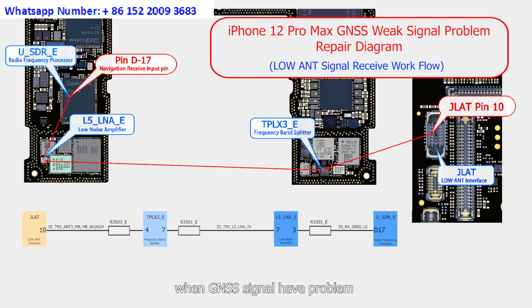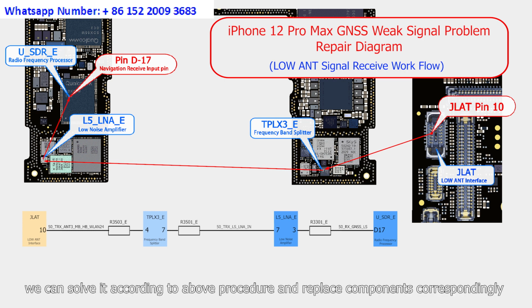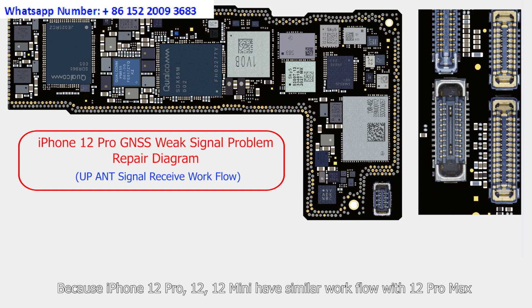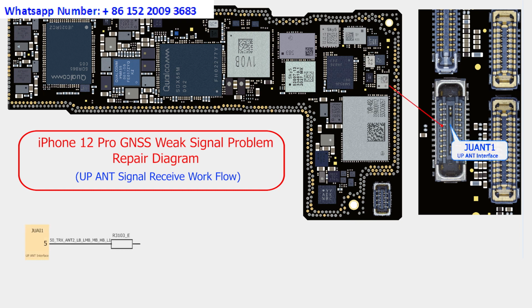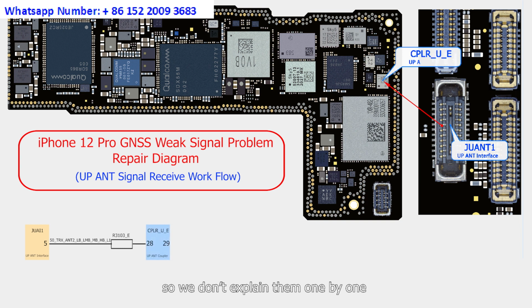Generally speaking, when GNSS signal has a problem, we can solve it according to the above procedure and replace components correspondingly. Because iPhone 12 Pro, 12, 12 mini have a similar workflow to 12 Pro Max, we don't explain them one by one. Please enjoy the following diagrams.